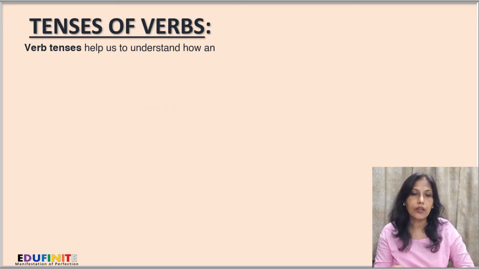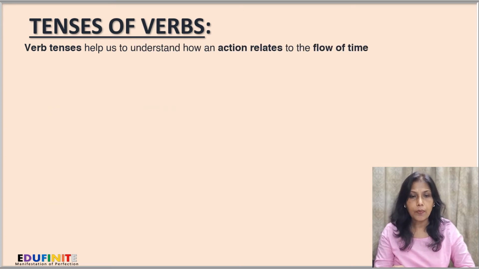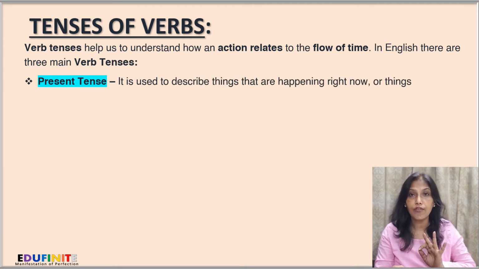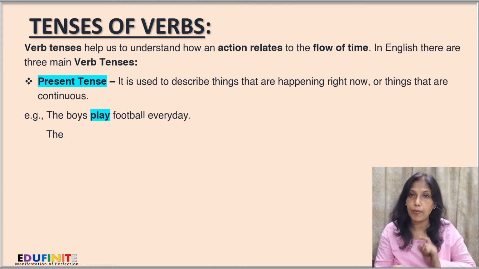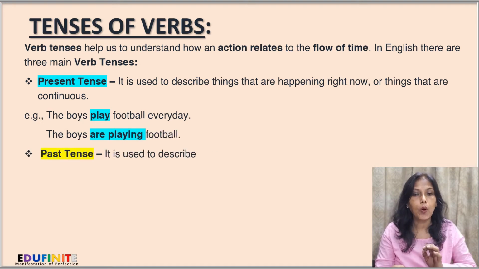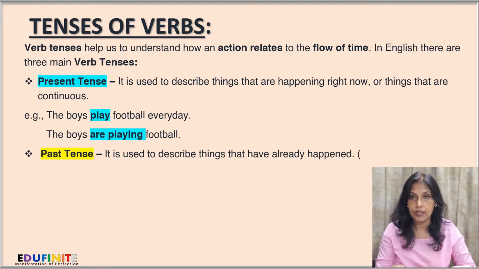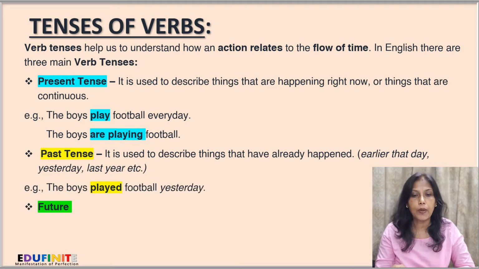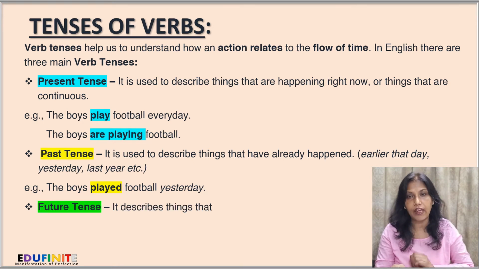Now, we'll be focusing on tenses of verbs. Verb tenses help us to understand how an action relates to the flow of time. In English, there are three main verb tenses. Present tense is used to describe things that are happening right now or things that are continuous. Example, the boys play football every day. So, the boys play football each and every day. So, we are trying to express that through this sentence. Next, the boys are playing football. That means the boys are now playing football.